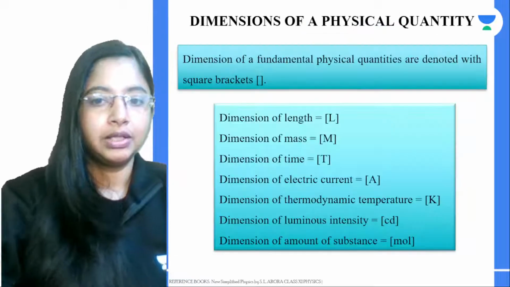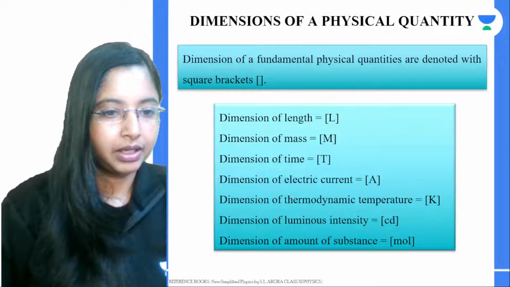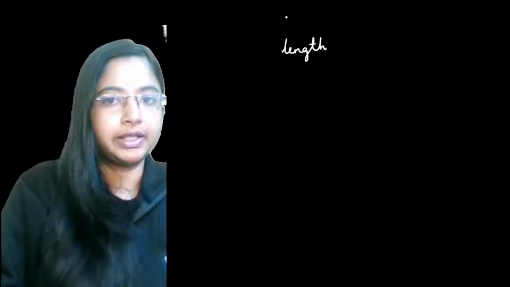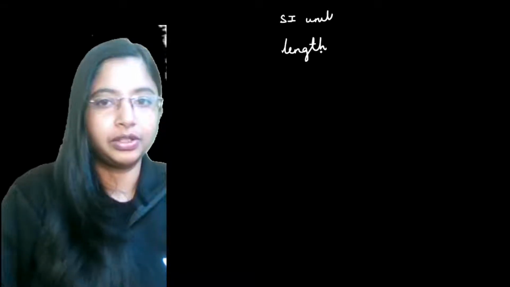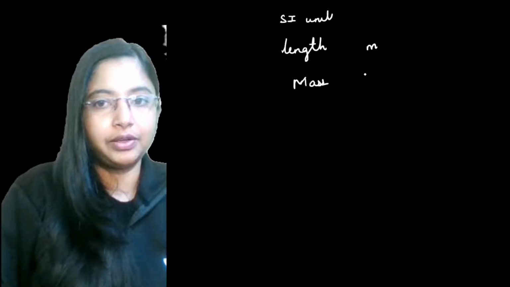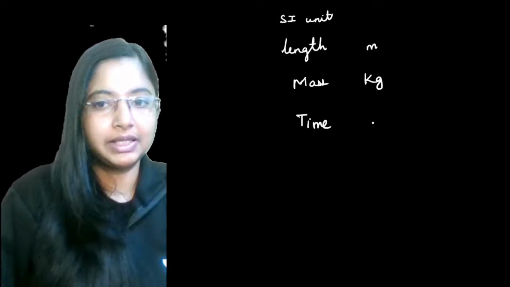Okay, so we know in the SI system of units, there are basically 7 units. We have the unit for length, and these are the physical quantities under SI units. Length, the unit is meter. Then we have mass; for SI units, it's kilograms. Then we have time, which is given by seconds.